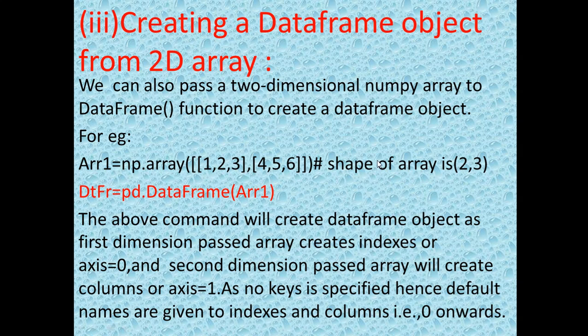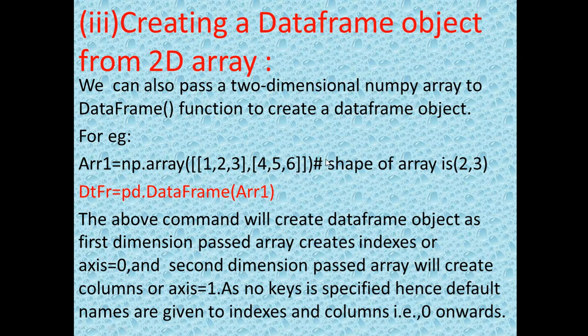So you can say the shape of the array is 2, 3: 2 rows, 3 columns. This is the first dimension and this is the second dimension. So a 2D array must contain 2 dimensions. This is the first dimension, which is the row, and this is the second dimension, which is the column. So 2 rows, 3 columns: 1, 2, 3, 4, 5, 6.